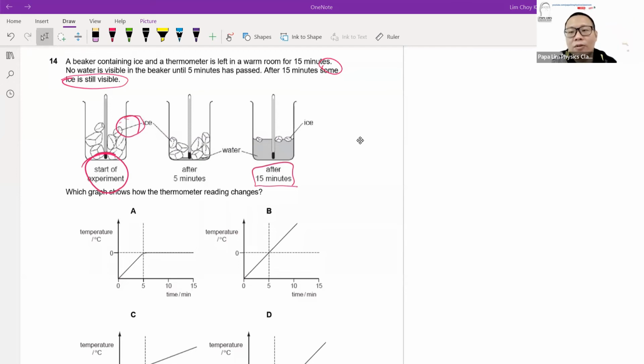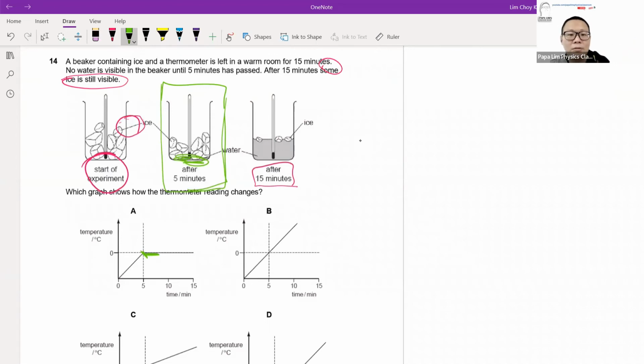The moment I have the first drop or first few drops of liquid appearing, I am very confident that melting has occurred. Melting started at 5 minutes, not 5 seconds, whereby I see a bit of water appearing. This is the sign that melting has started, so there should be a horizontal line beyond that point.